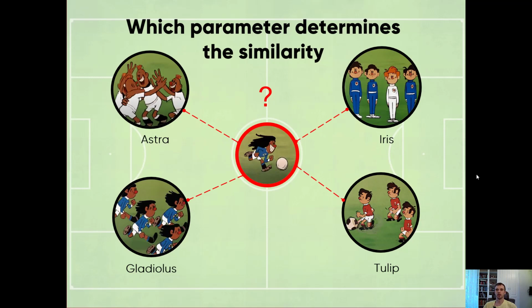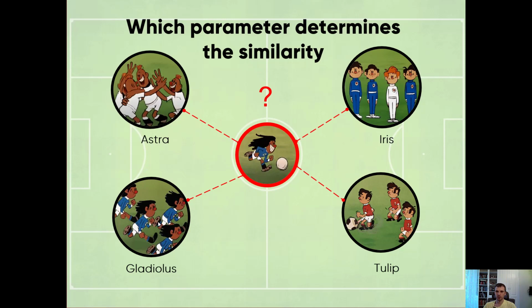First of all, let's define what this similarity is. On this slide we have 1 player and 4 teams: Astra, Iris, Gladiolus and Tulip, and we define which team he belongs to. So we need to see which of these teams he looks like. What is the criterion of similarity in this situation? The color of the t-shirt and his hair. By this criterion he belongs to the Gladiolus team.